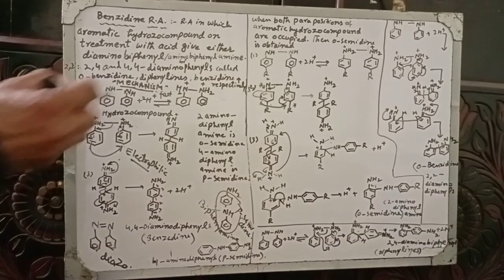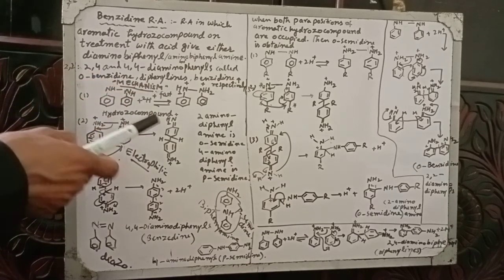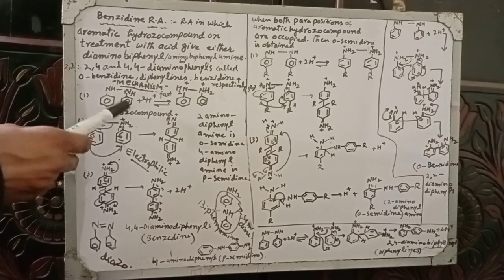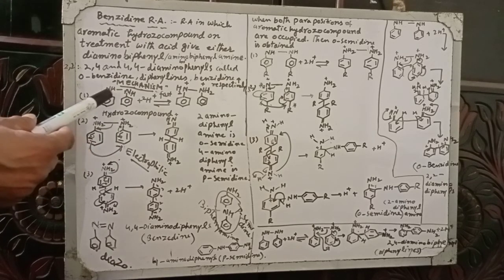Rearrangement in which aromatic hydrazo compound on treatment with acid gives either diamino biphenyl or amino biphenyl amine. This is called a benzidine rearrangement. Now the mechanism of this rearrangement. Basically it is an electrophilic rearrangement.